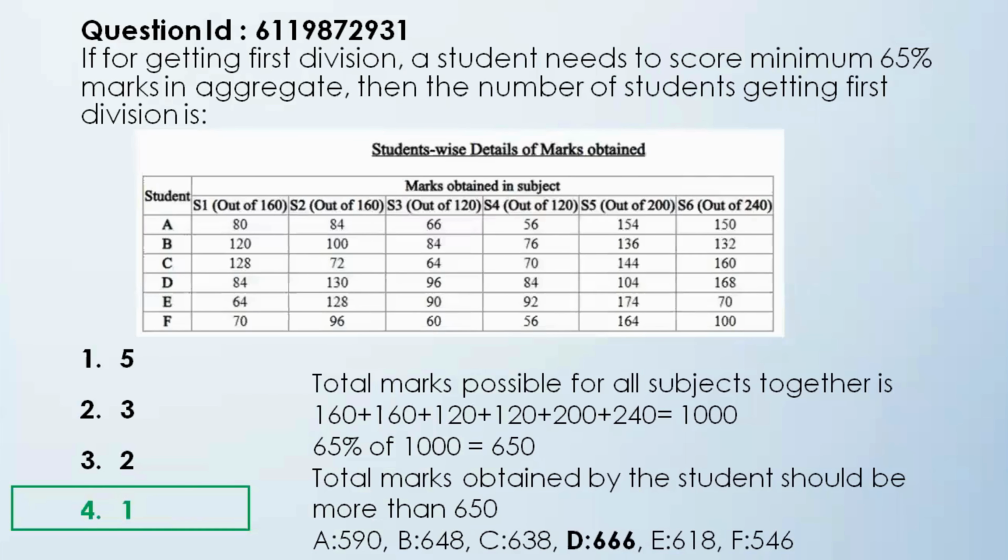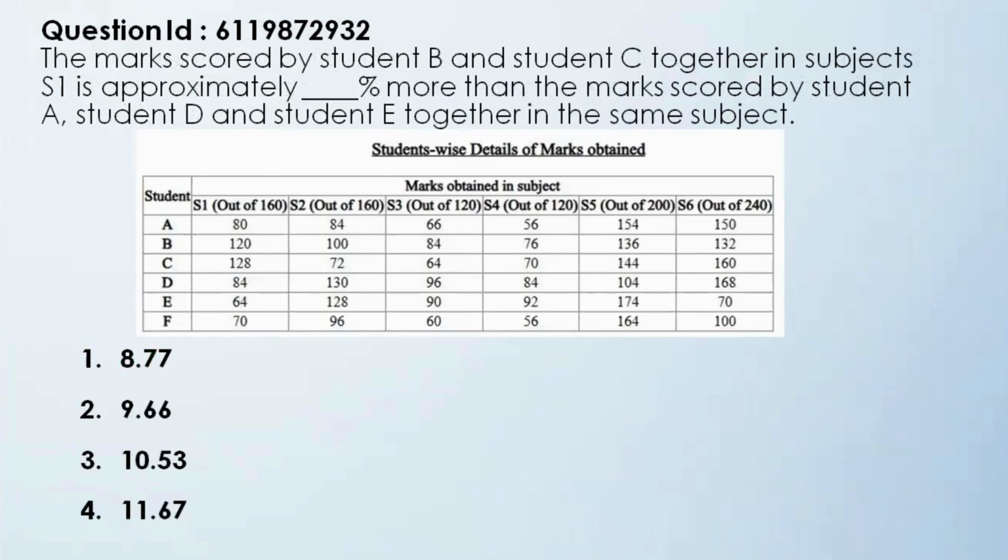So you see only student D has crossed the mark of 650, and hence option 4, that is one student, gets first division. Alright, so the last question in data interpretation is, the marks scored by student B and student C together in subject S1 is approximately what percent more than the marks scored by student A, student D, and student E together in the same subject.